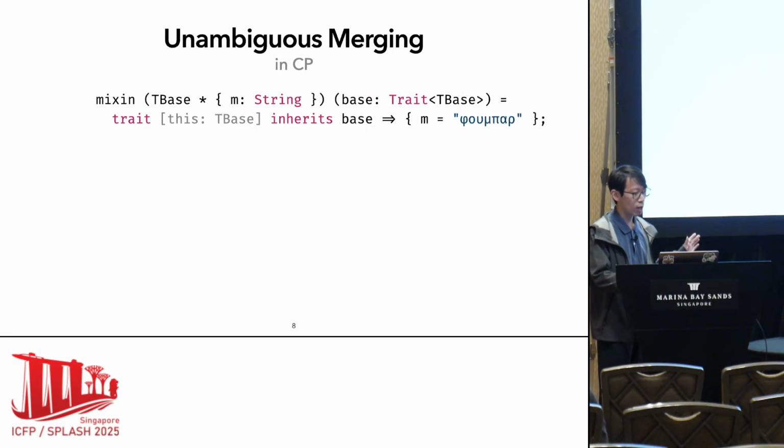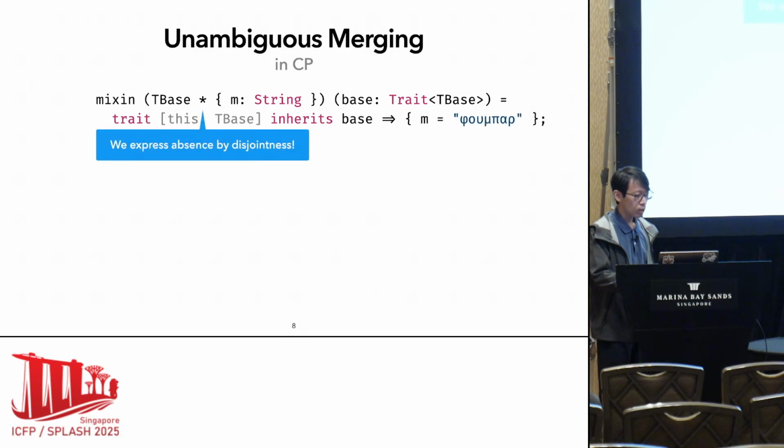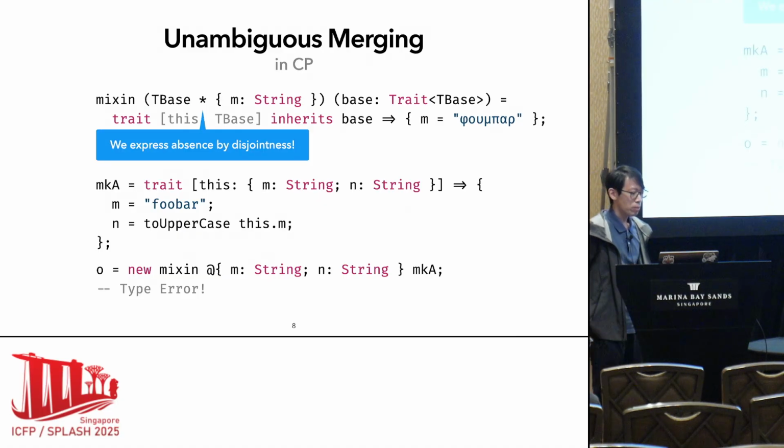But if you have conflicting cases, for example, here you have a mixin that adds a new method m with type string instead of the integer before. Then you can see the new m actually conflicts with the old m. And we want to avoid this implicit overriding semantics.